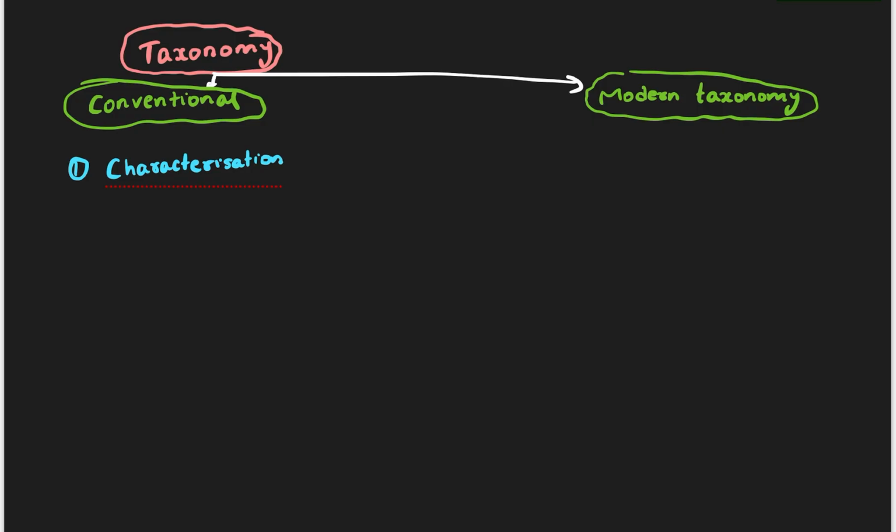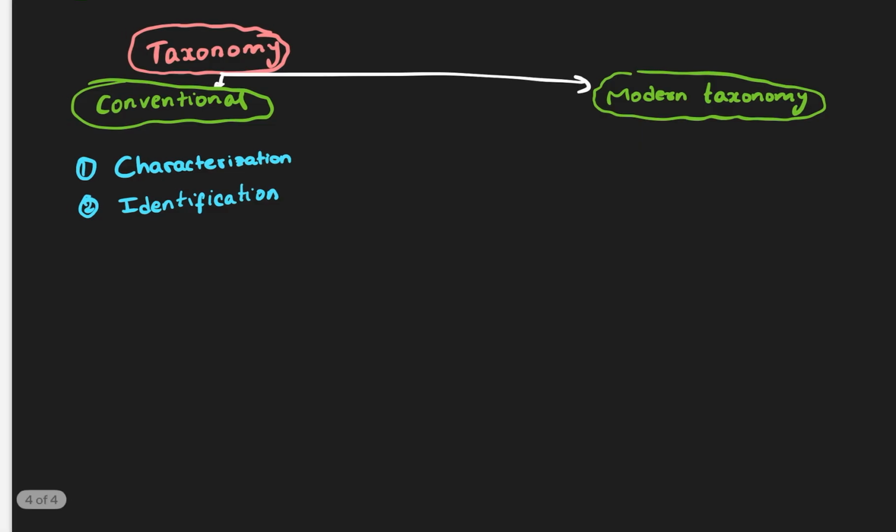When I tell you all these characteristics, that gives you the definition that it is a dog. That is characterization. After seeing all its characters, you will be able to identify it, which is called identification. So the first step is characterization. Then the next step is identification. We identify what that organism basically is.